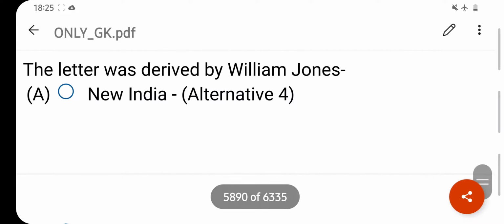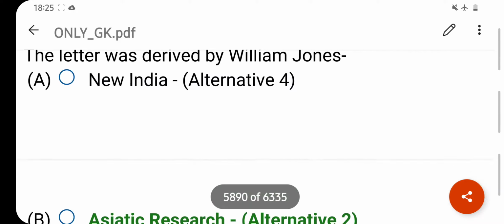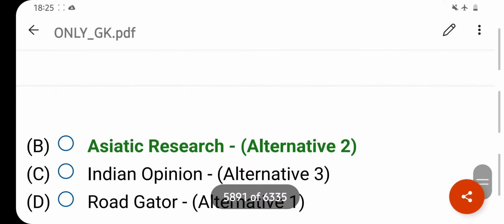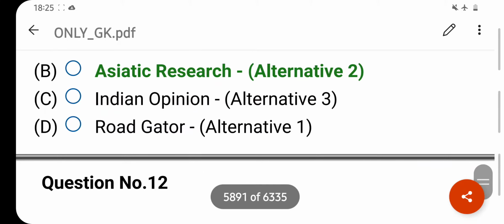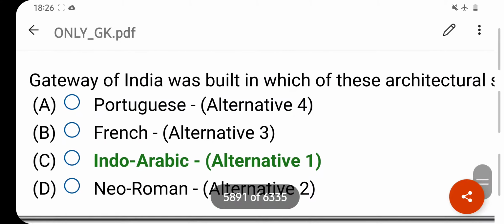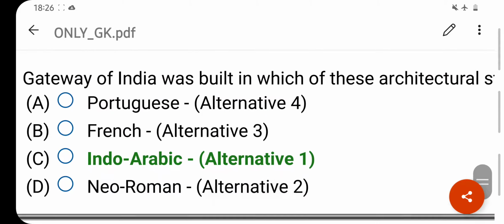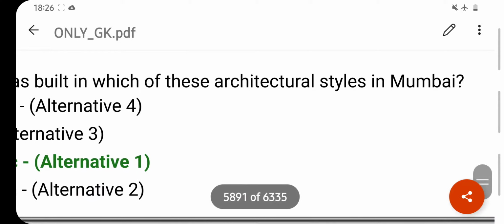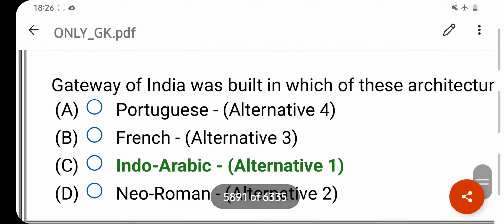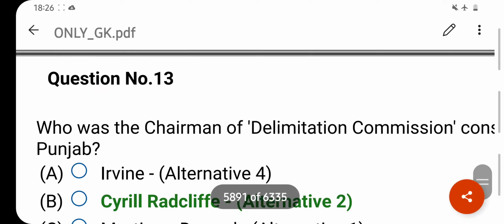The letter was derived by William Jones. Your right answer is Asiatic Research. Option B is your correct answer. Gateway of India was built in which of these architectural style in Mumbai? Your right answer is Indo-Arabic. Option C is your correct answer.